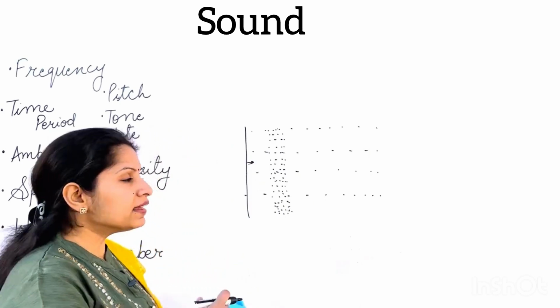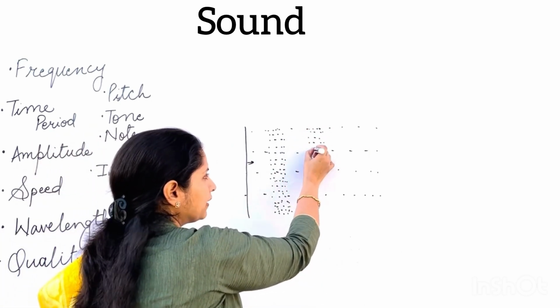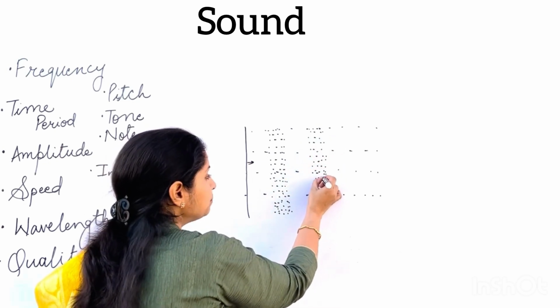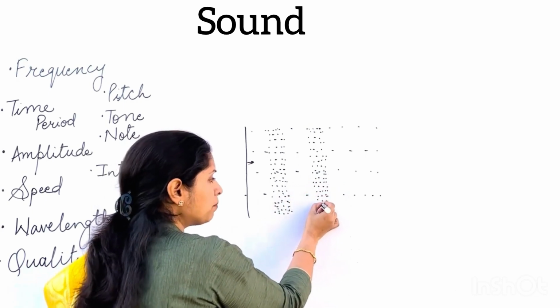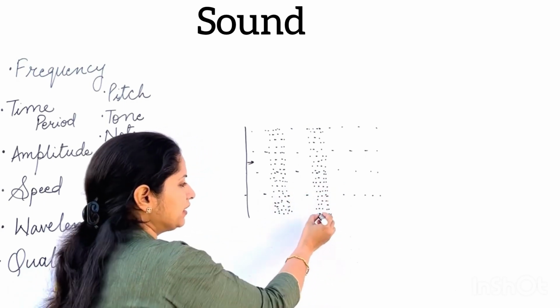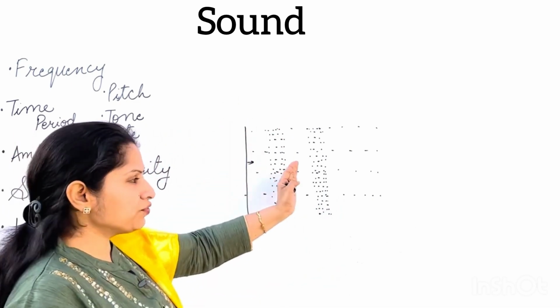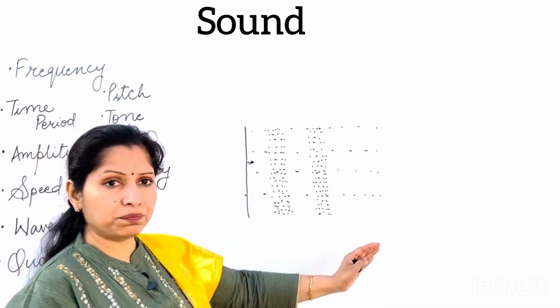So what happens? There is alternate production of areas of more particles and less particles. Alternately, in the air, in the medium, whatever it could be, one area will have more particles and the next consecutive area will have fewer particles. So we'll have this kind of a pattern.